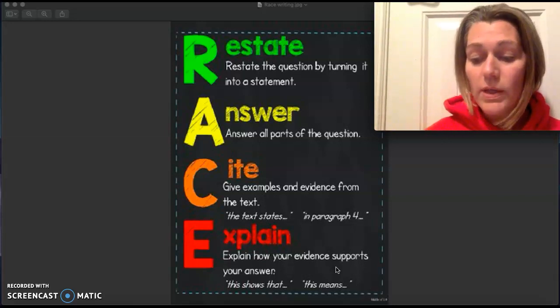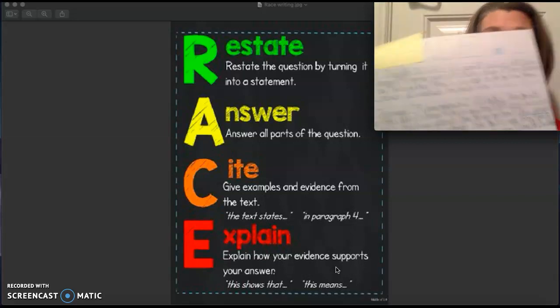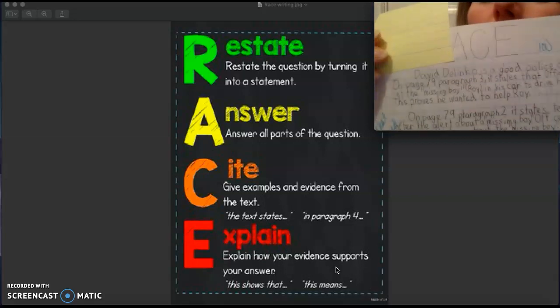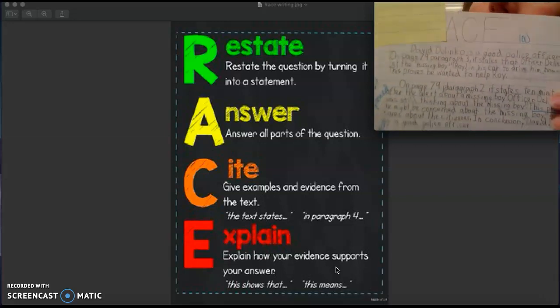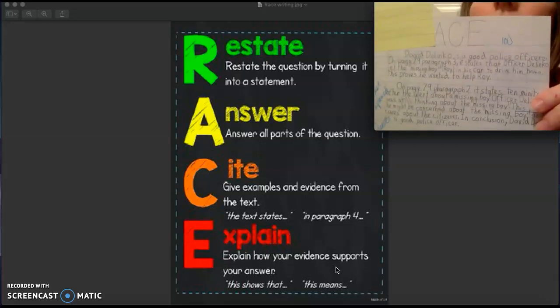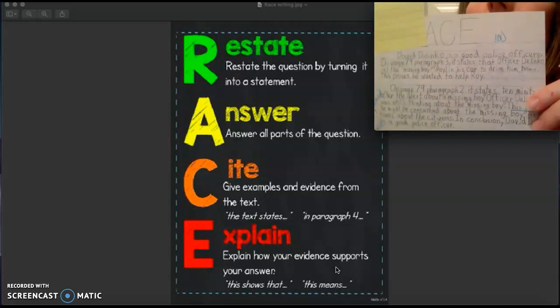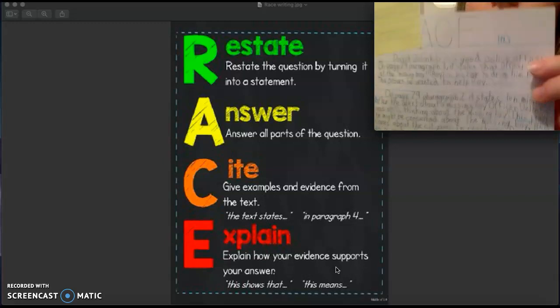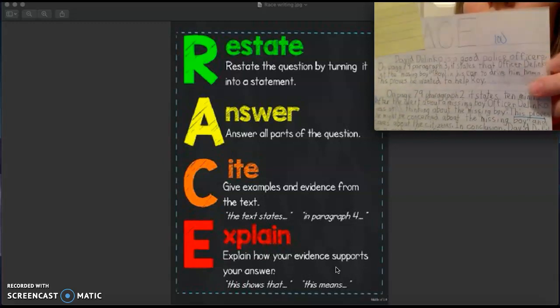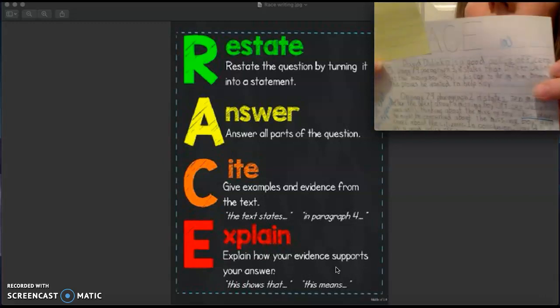Okay, so I'm going to show you an example of how this was done very well. Okay, so David Delinko, so they're explaining why Officer Delinko is a good officer. And then this very next sentence, where is it? No, other side. Sorry.